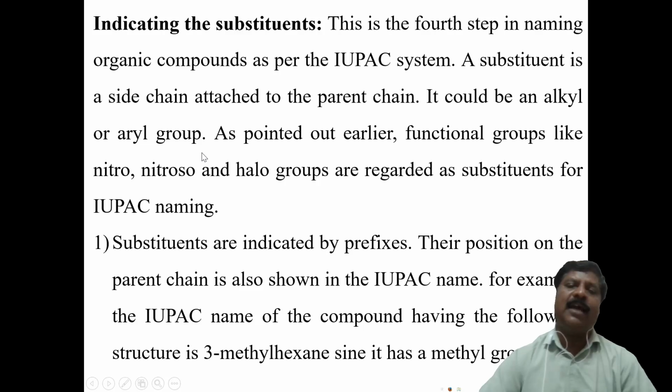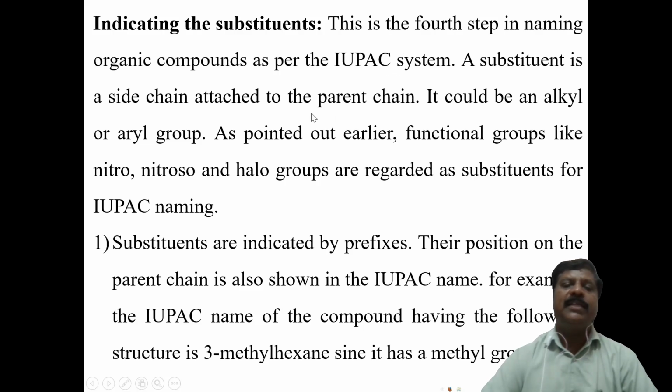Next, another rule, the fourth rule, is indicating the substitution. How the numbering and the name indicate the substituents, because the name contains substitutions, root word, and suffix. Suffix means the main functional group. This is the fourth rule.